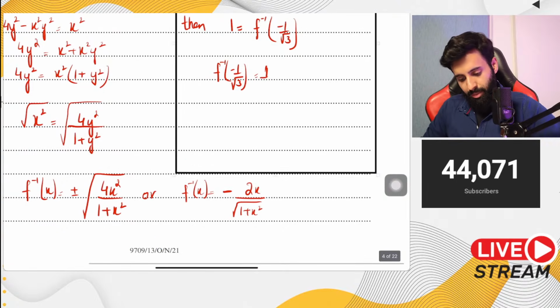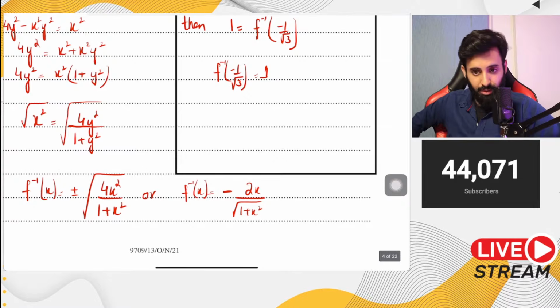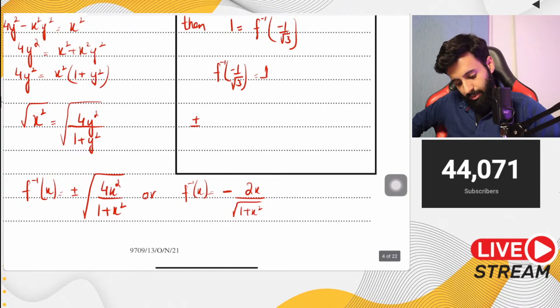Now this is when we check. This is when we plug in -1 upon under root 3 in our function, and we check whether it's the plus sign or the minus sign that gives us 1 at the end. So if you do -2 upon, again, we don't know whether we're going with plus sign or minus sign. So 2 into -1 upon under root 3 over square root of 1 plus -1 upon under root 3, the whole thing squared.